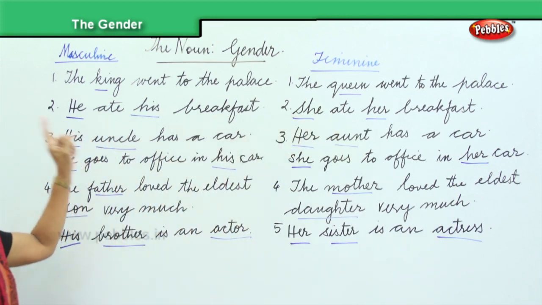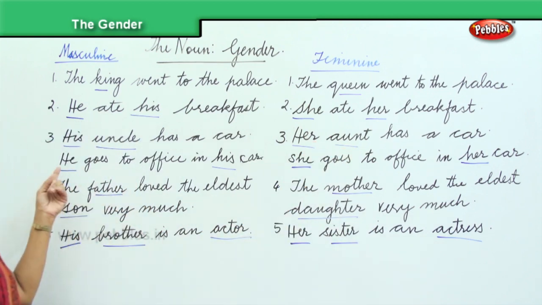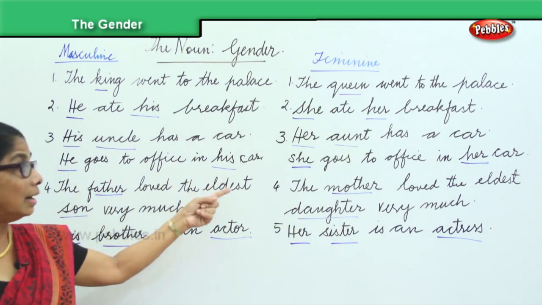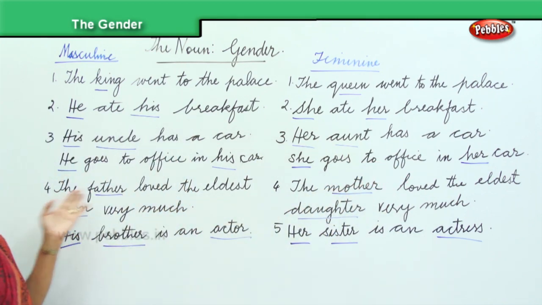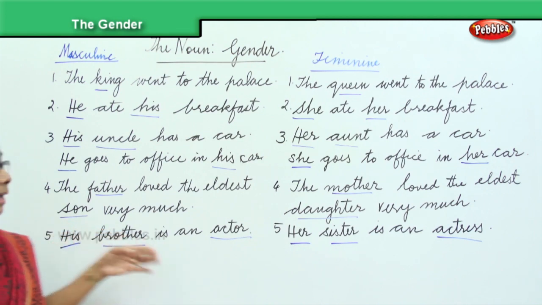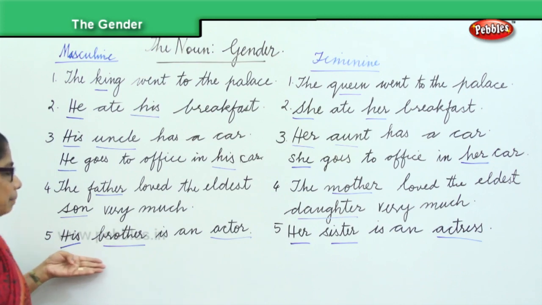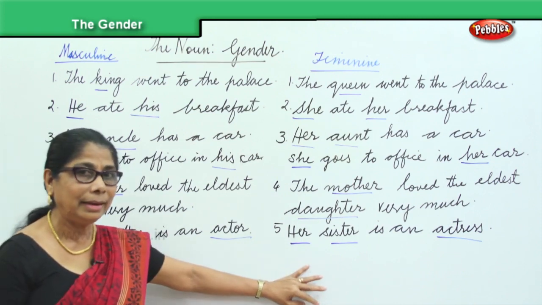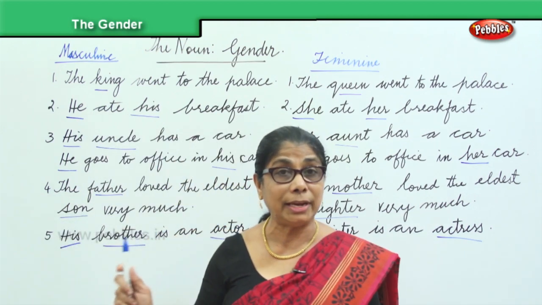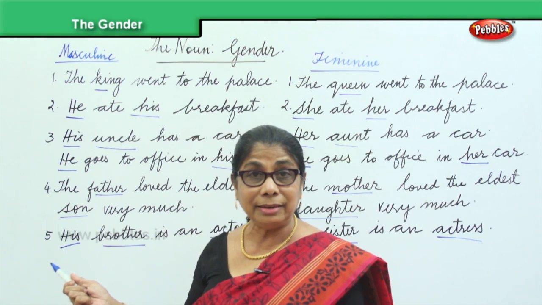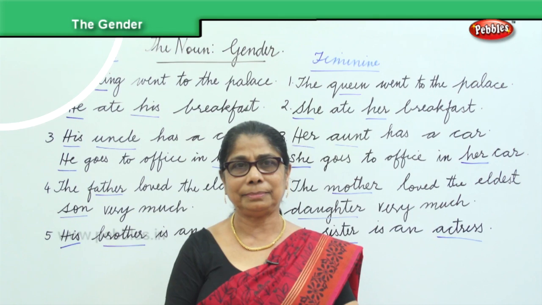And here, his uncle has a car. Her aunt has a car. He goes to office in his car. She goes to office in her car. The father loved the eldest son very much. The mother loved the eldest daughter very much. Finally, his brother is an actor. And her sister is an actress. Learning to change the masculine gender to feminine gender in the sentence construction.